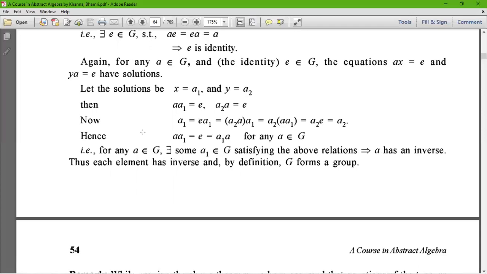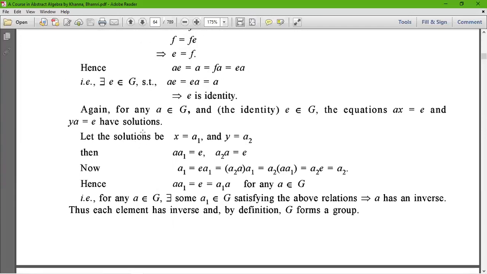Thus, each element has an inverse, and by definition, G forms a group. Hence the theorem. This is the required result. QED.